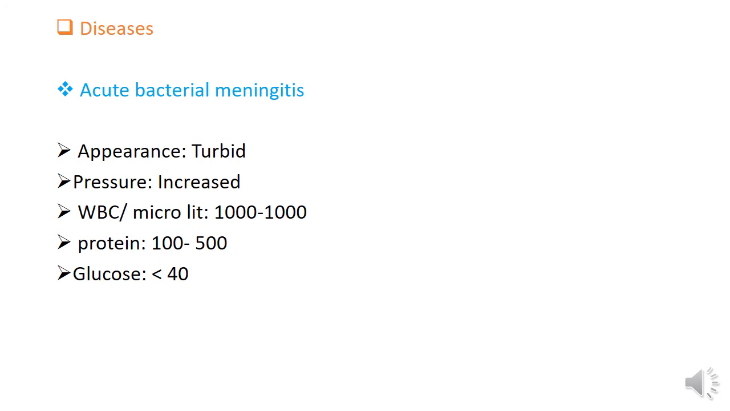The WBC count is 100 to 1000. Protein is 100 to 500. Glucose level decreases to less than 40.